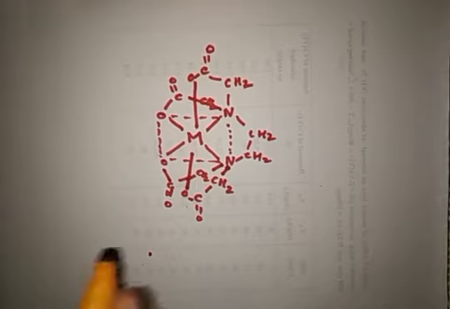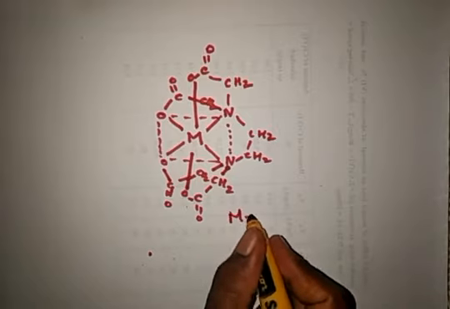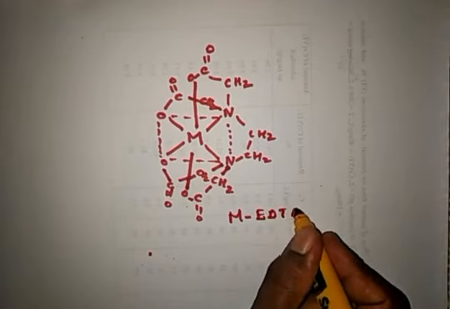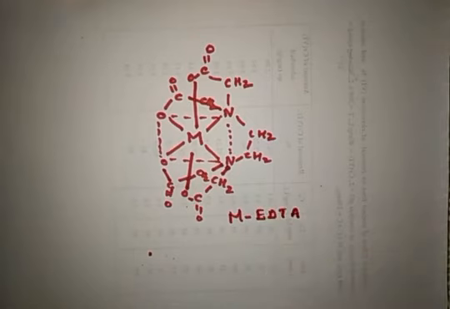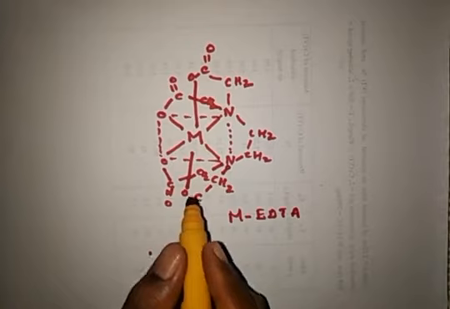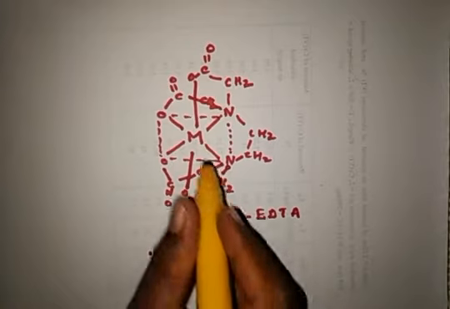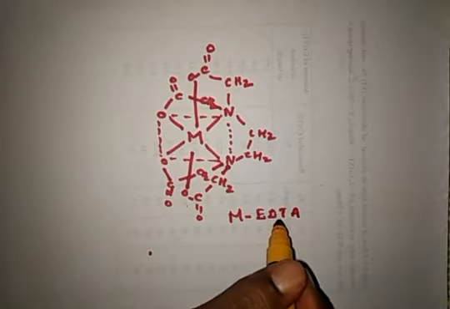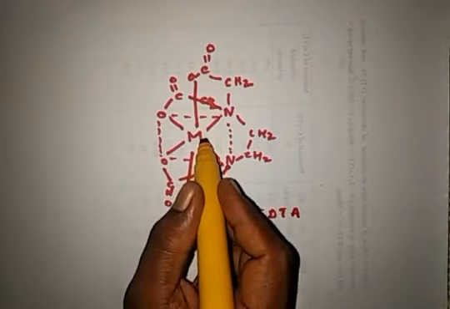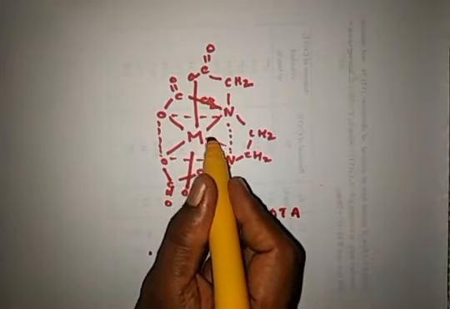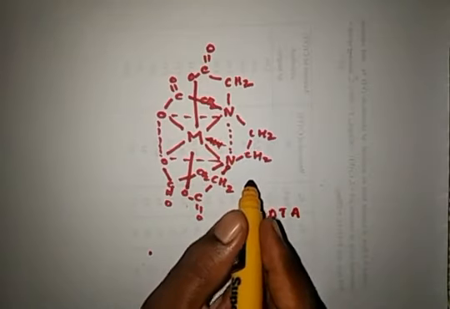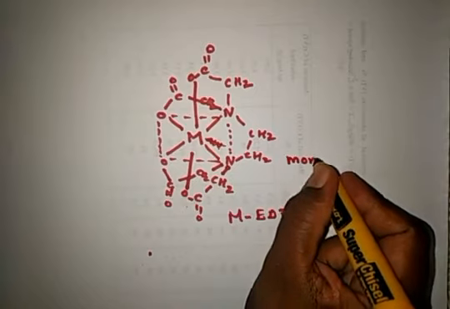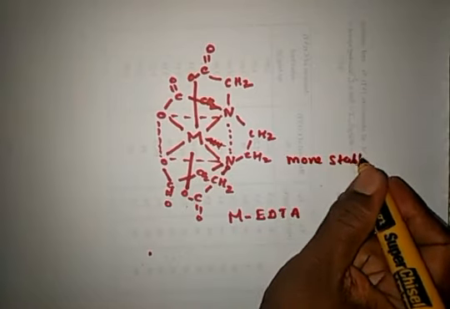And this is called the metal EDTA complex. Therefore, metal forms the complex like this with a single ethylene diamine tetraacetic acid. It could not leave from this place easily, so this type of complex is more stable.